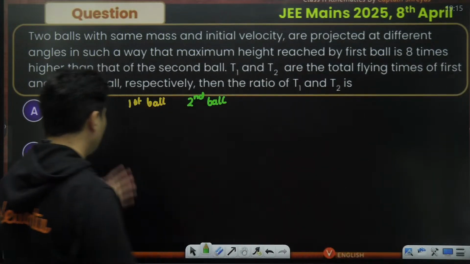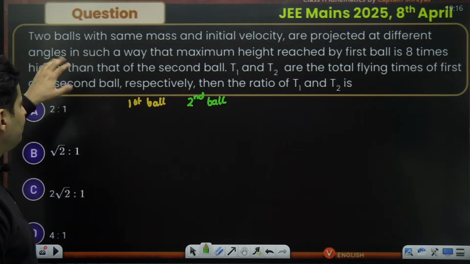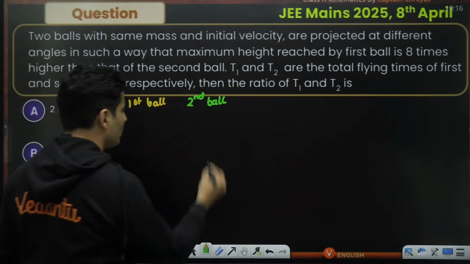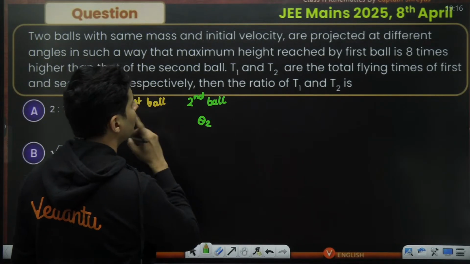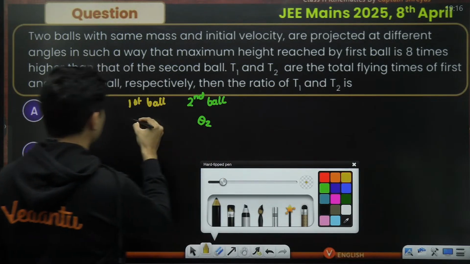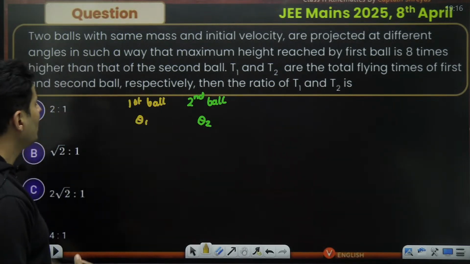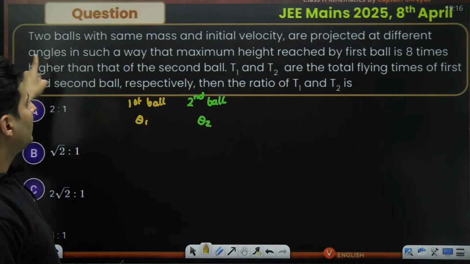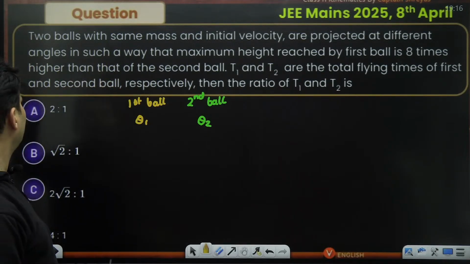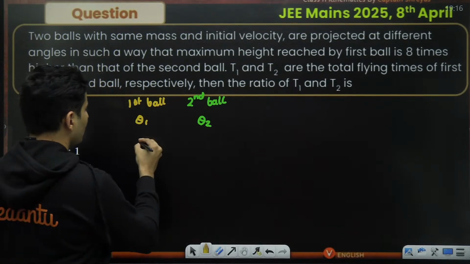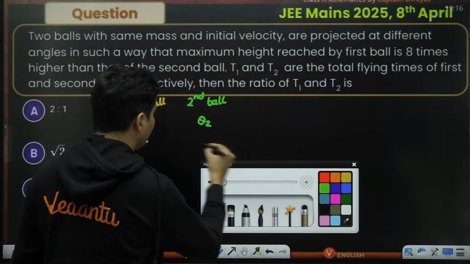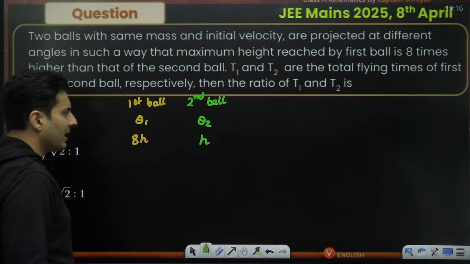Let's do this question. First ball versus the second ball. They are projected at different angles. So let's assume the angles. Let's say this is theta 2, and let's say this is theta 1. Speeds are the same. Fair enough. The maximum height by the first ball is 8 times higher than the second ball. So this is basically 8 times higher as compared to the second ball.